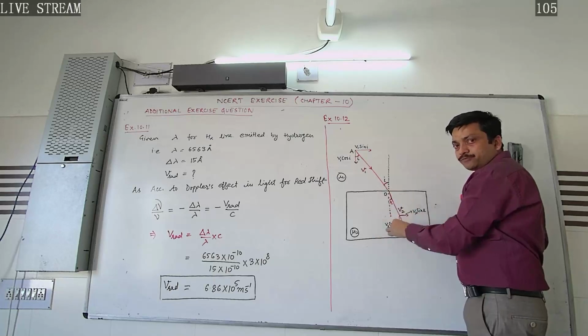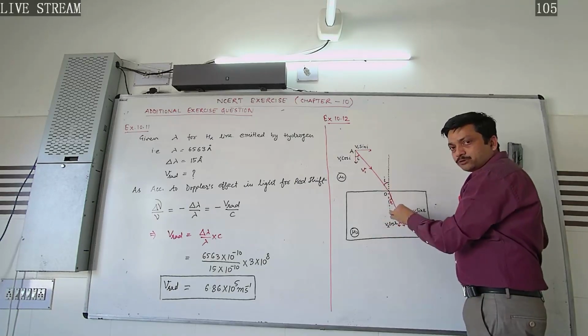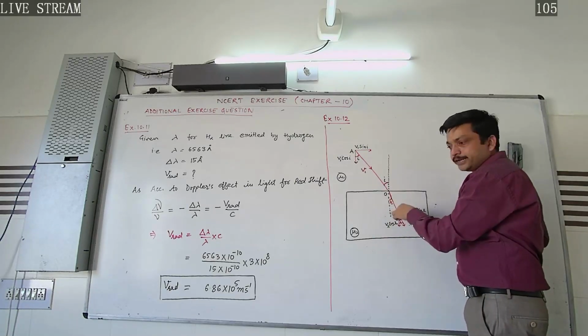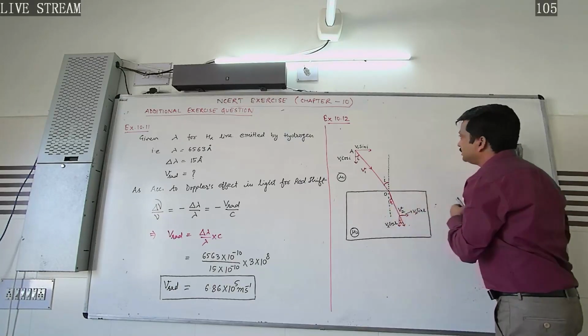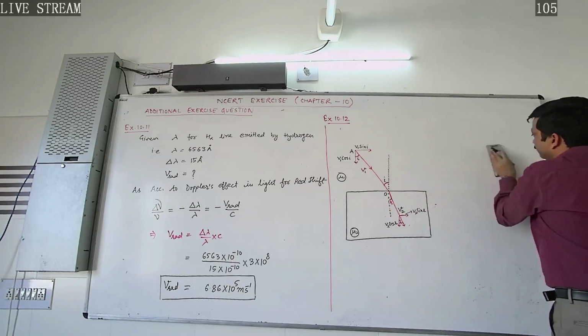That's why the speed of light according to Newton's corpuscular model increases in the denser medium. Now let's see how it's true.